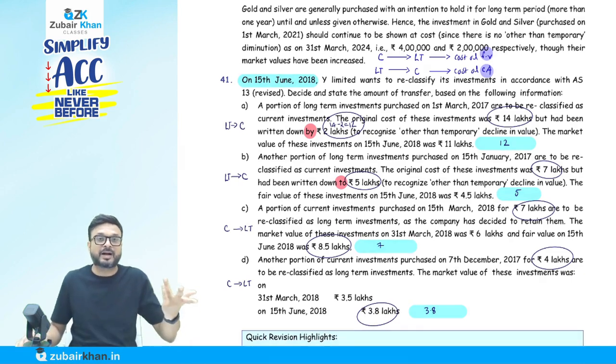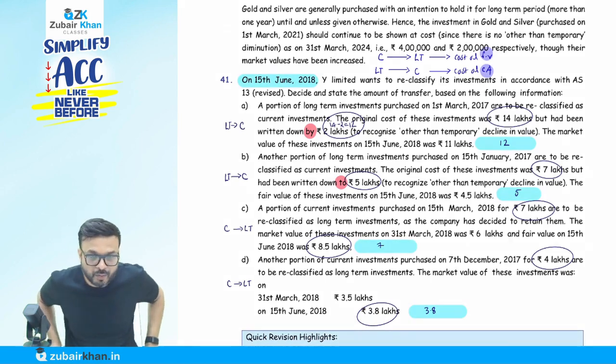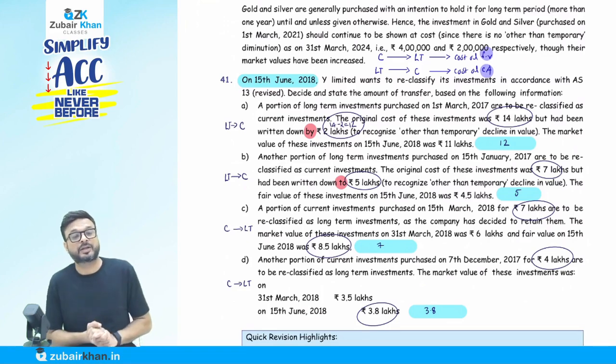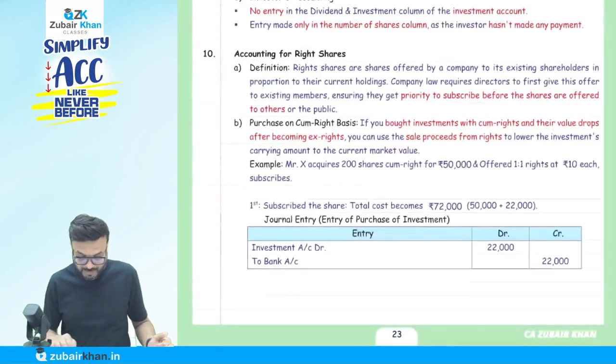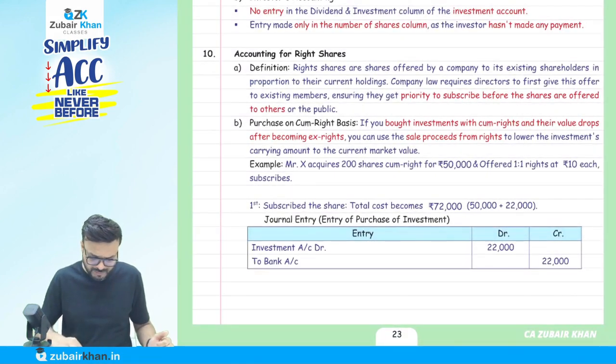Done. Your 8 marks. The question may be A, B, C, D, 4 marks or 7 marks. They may ask you that. So this is all about accounting standard 13 that we have covered today. Now next is.